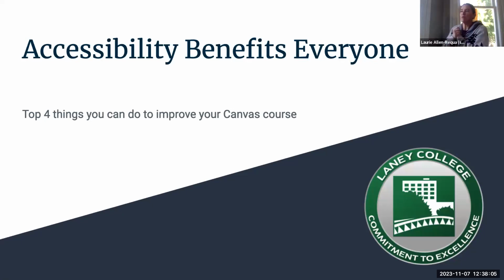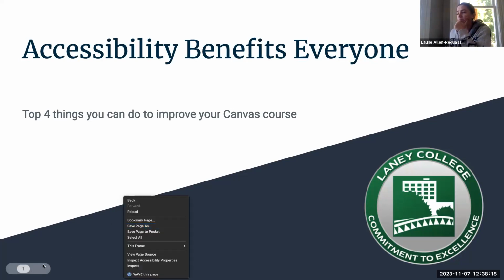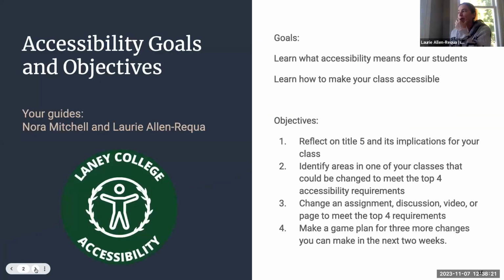All right, so we are talking about accessibility, how it benefits everybody, and we're going to be specifically talking about the top 4 things you can do to improve your Canvas class. There we go. So we had 2 main goals, Merv. First of all, learning what accessibility means for our students, and then learning specifically what you could do to make your class accessible.